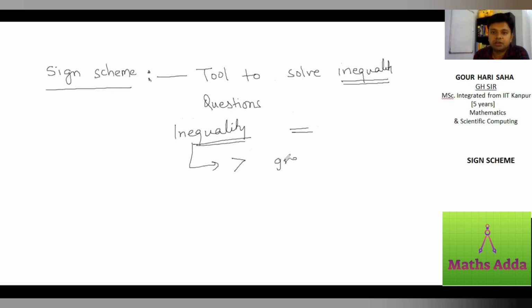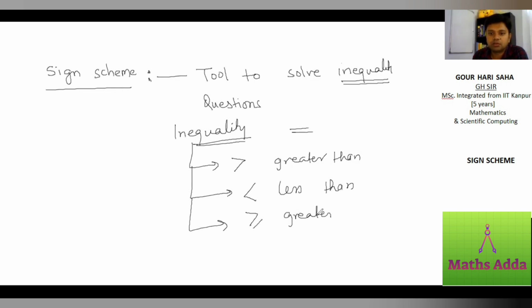This is called greater than, and then this is called less than. This is called greater than or equal to. And this fourth one is less than or equal to.